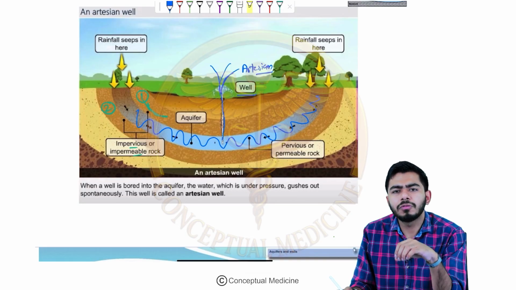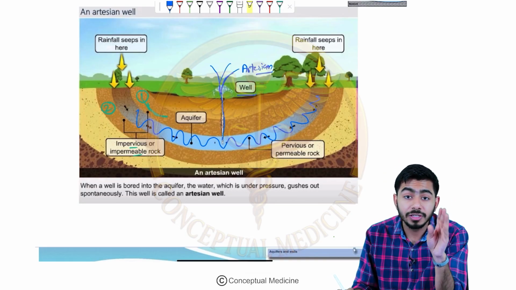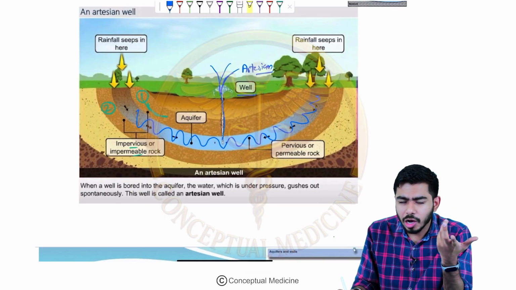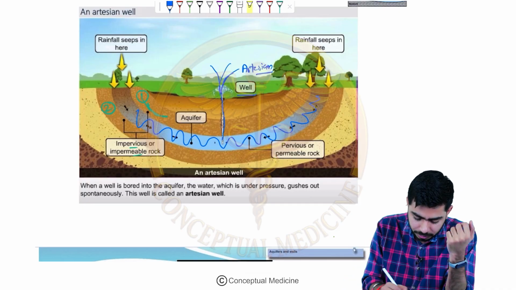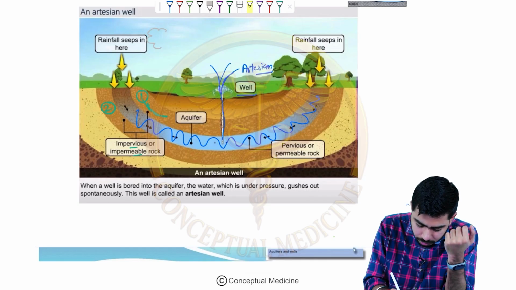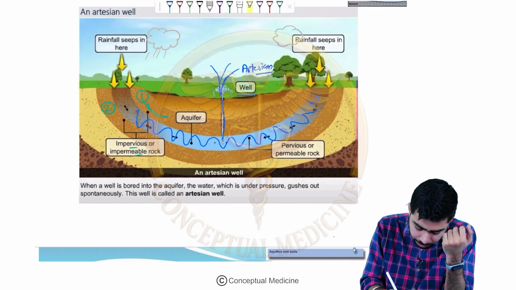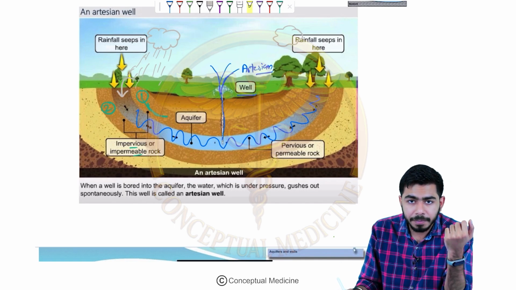Now, in this particular well, the water will be coming out continuously, right? Continuously. Why is it so? Because it has recharge areas. What do I mean by recharge areas? Look, here, let's say the rainfall happens. There were clouds present over there, and due to the clouds, rain happened, right? Due to the rain, this water will be pouring into this particular layer, right?